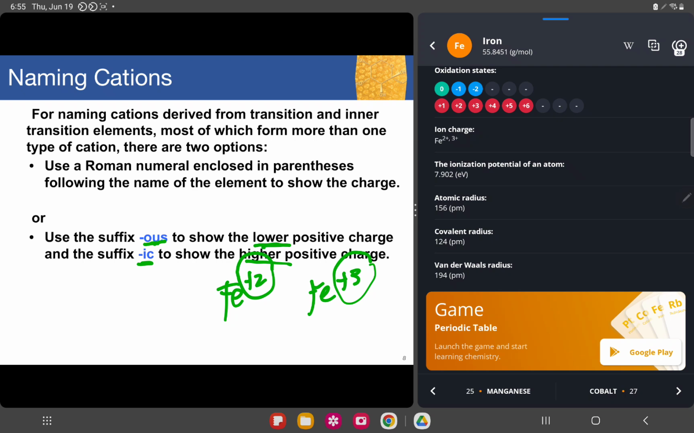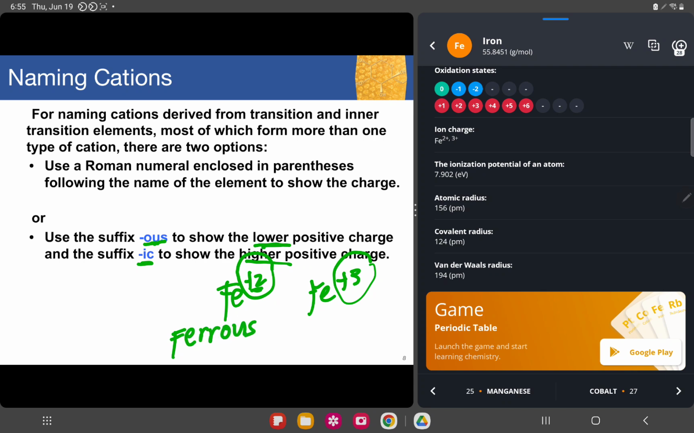So how would I remember them? I'm usually confused on this one, but I remember them as -ic sounds high pitch when you pronounce it, while -ous sounds low pitch. So that's how I remember -ic and -ous. For this one, this positive 2 would not be named ironous. The right term for this one is ferrous.